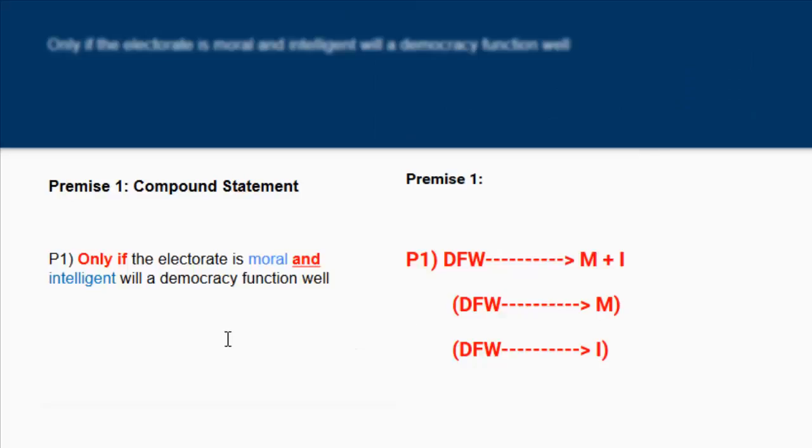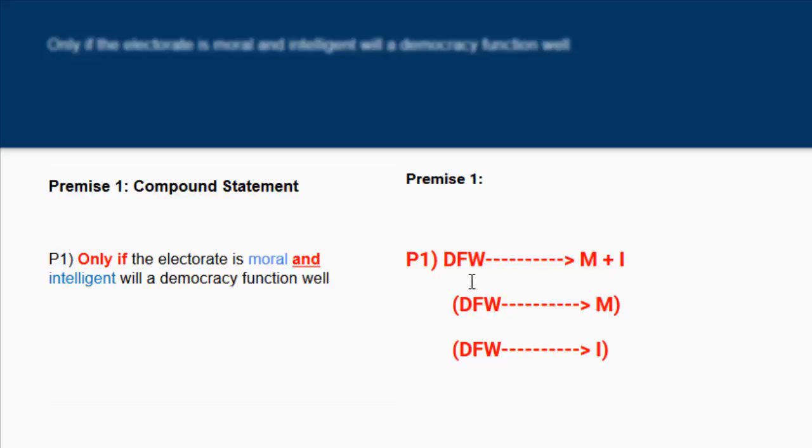So premise 1: only if the electorate is moral and intelligent will the democracy function well. This here is a compound statement because the words only if refer to all the necessary and required conditions. So both of these conditions are required for the democracy to function well. We can technically break this up into two premises.